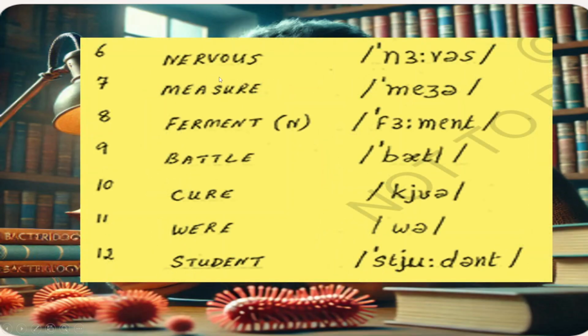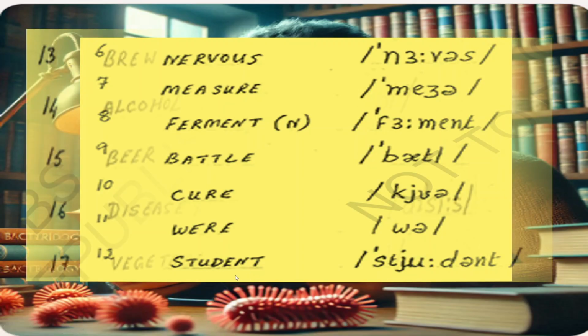Sixth one, nervous. It is not pronounced the Indian way. Seventh one, it is measure. Eighth one, ferment. Ninth one, battle. Here double T is there, even though the pronunciation is like a single T. Battle. Tenth, cure. 11th one, where. 12th, student. Same pronunciation.